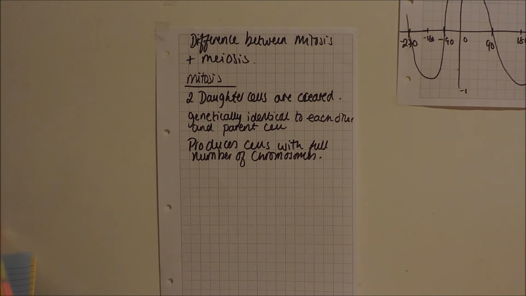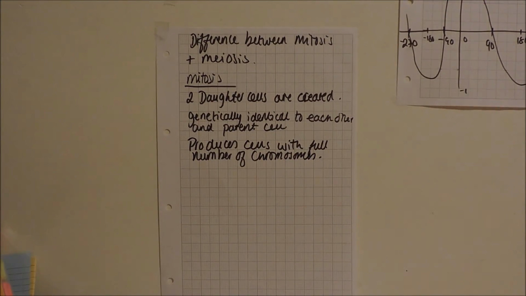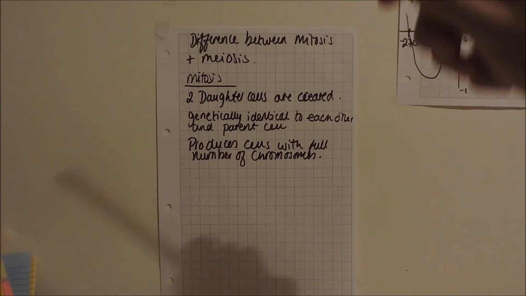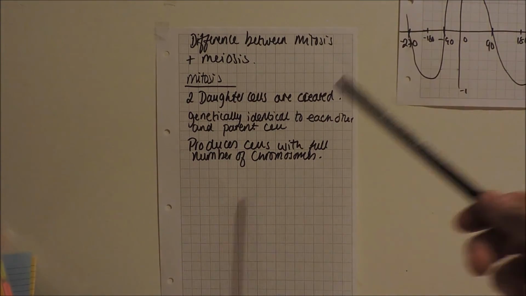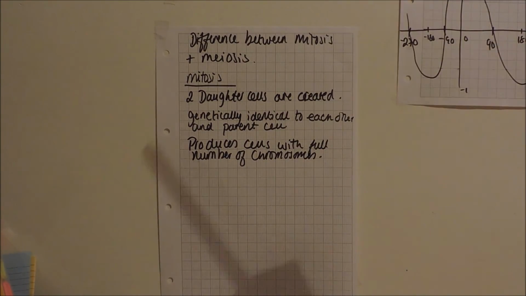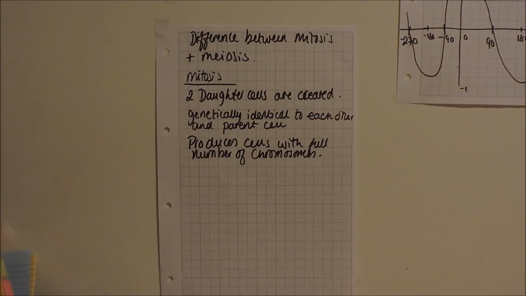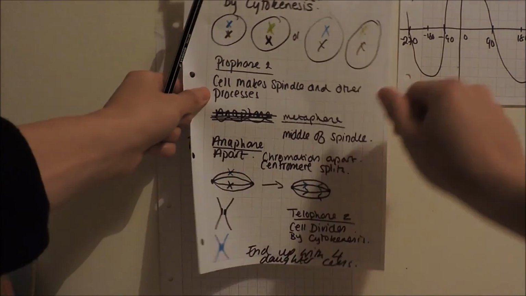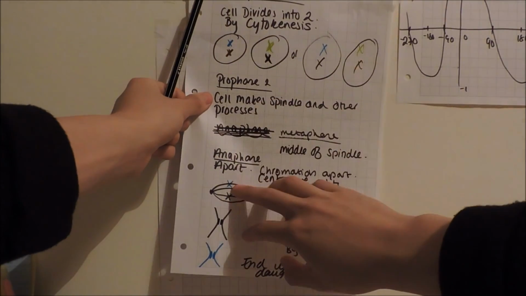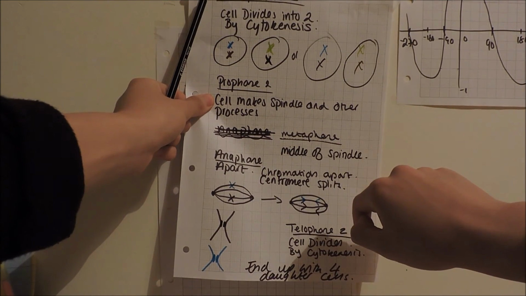Every single one is different to its parent cell. Now, in mitosis, it produces cells with the full number of chromosomes, so this will be a diploid number. But as we know, in meiosis, it creates 4 daughter cells where they each have 23 chromosomes, because in the last stage of anaphase 2, we've got these 2 chromosomes which have the full amount.